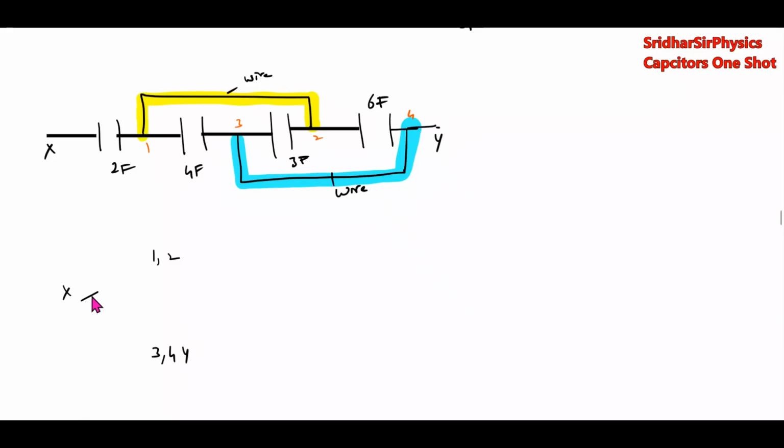So इसका 2 farad. बाद में 1 and 3 का 4 farad है यहाँ पे. Between 3 and 2, 3 farad is there. Between 2 and 4, 6 farad.